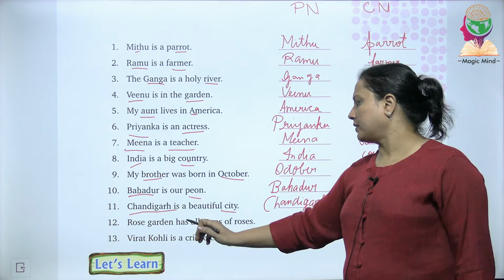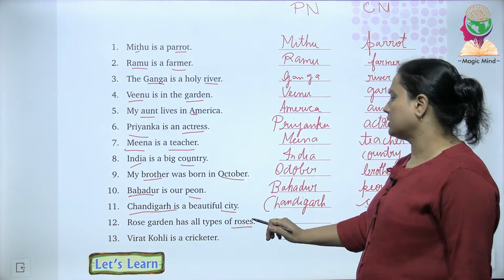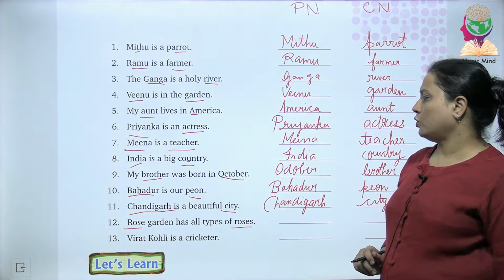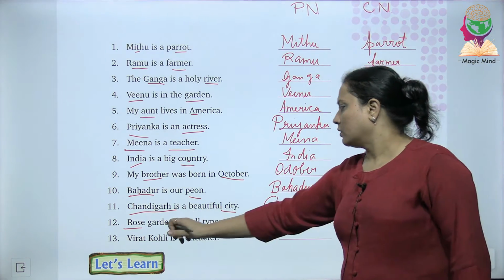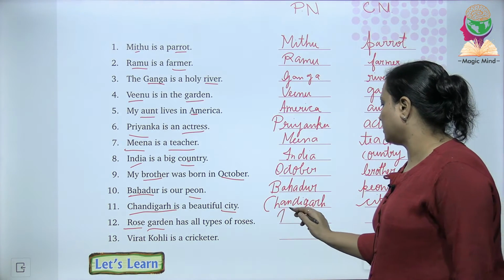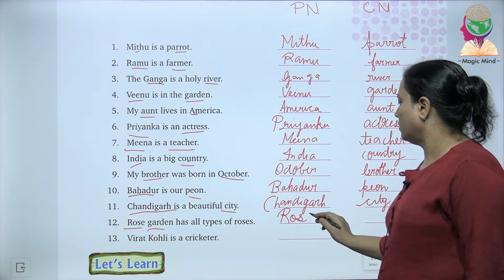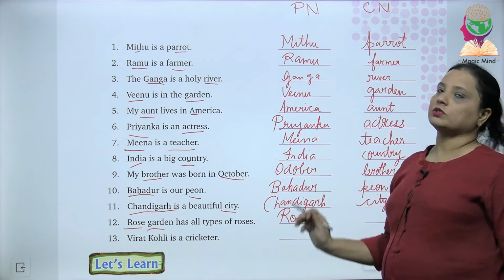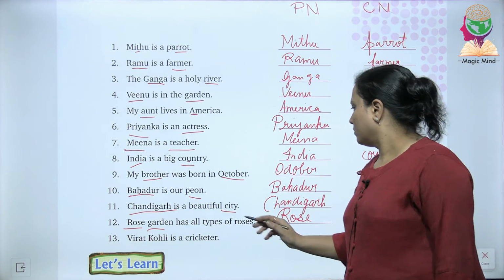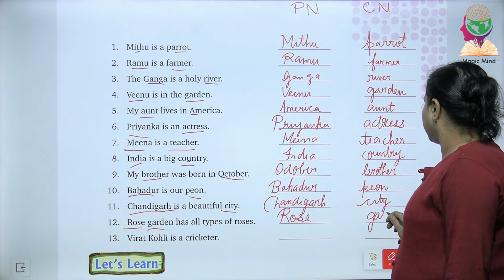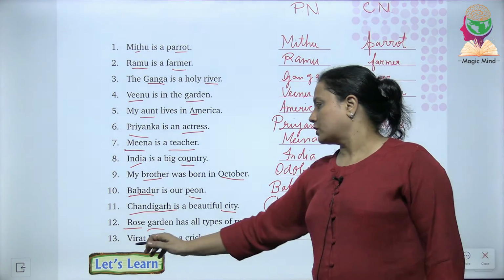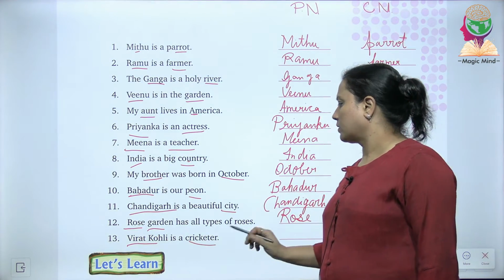Next, rose garden has all types of roses. Rose, or you can say garden. There are actually two things given over here. Rose is what? It's the name of a flower. So hence we'll put the rose in a category of plural noun and garden is a common noun.